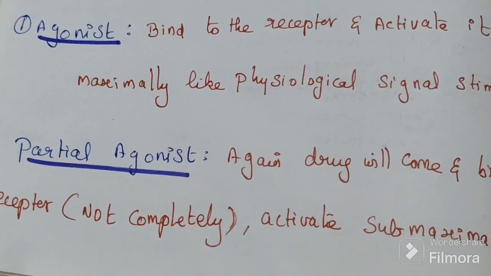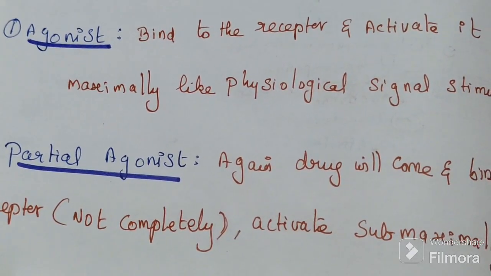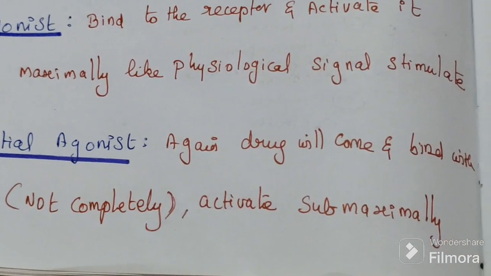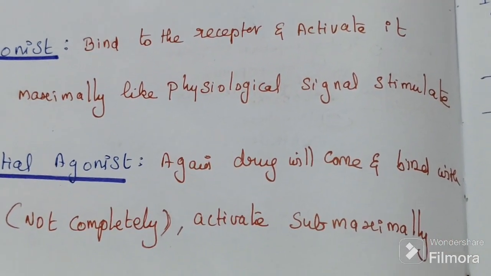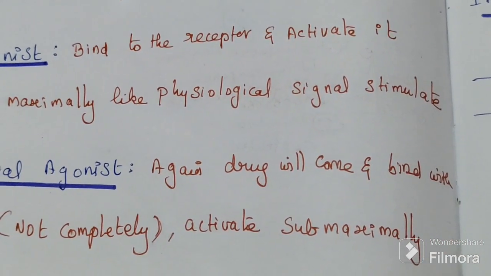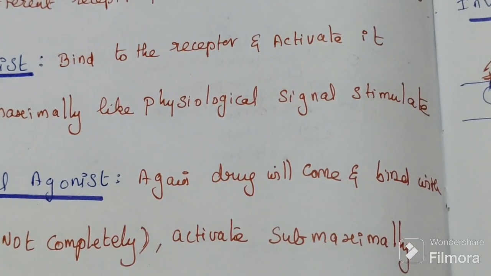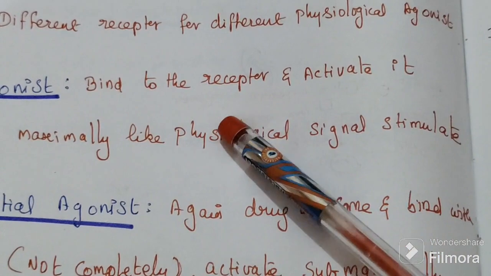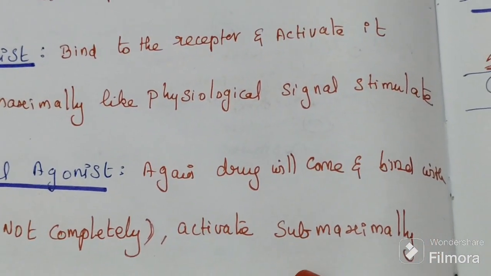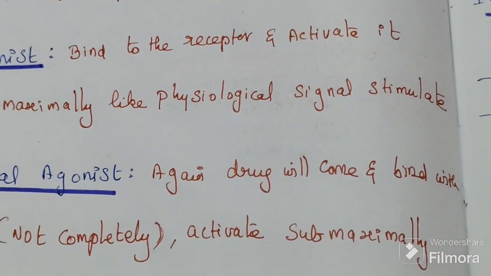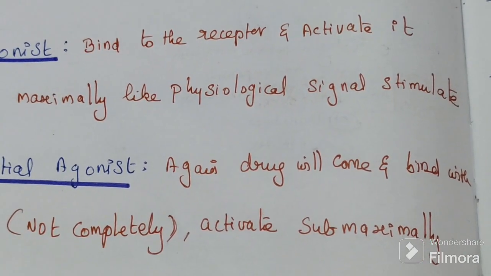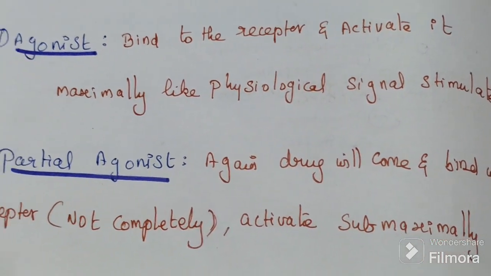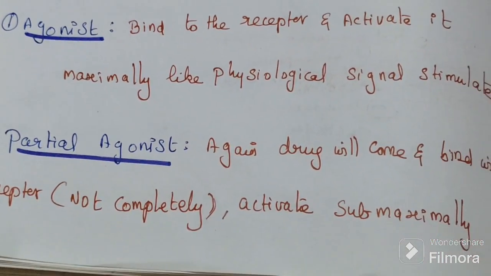Again the drug will come and bind with the receptor, but it will not activate completely; it activates submaximally. Here maximum activation, here submaximal. That's why this is called a partial agonist.